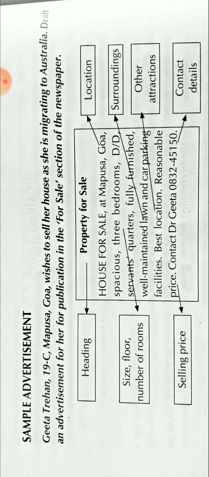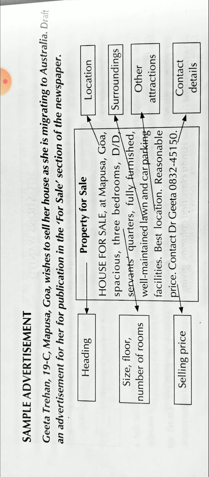As we have seen, you can write the first few words in capital letters, and here they have written HOUSE FOR SALE in capital letters. And it is located at Mapusa, Goa, and it is spacious with 3 bedrooms; size, floor and number of rooms is also mentioned.